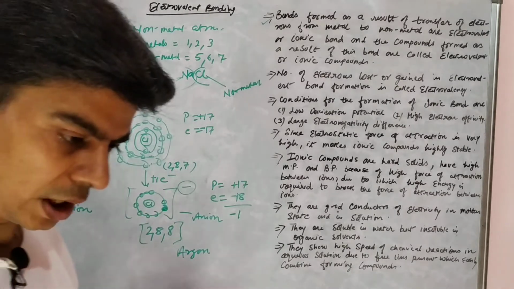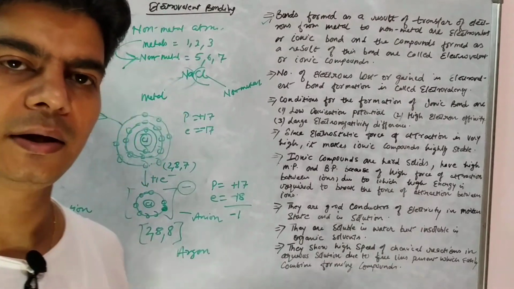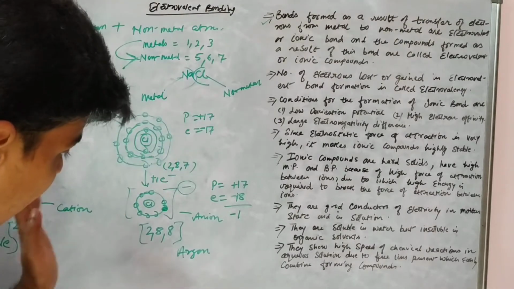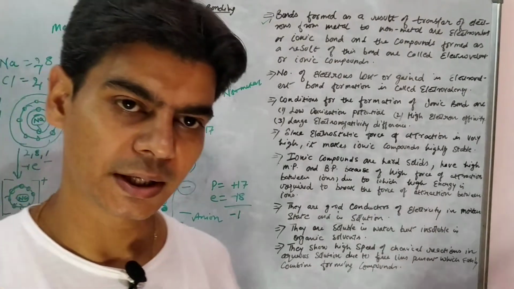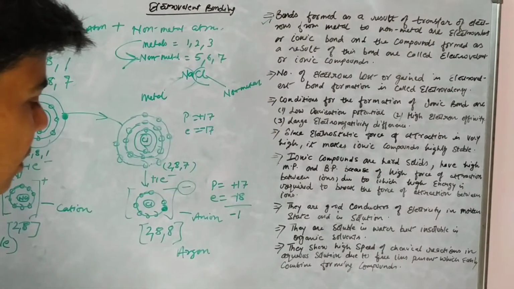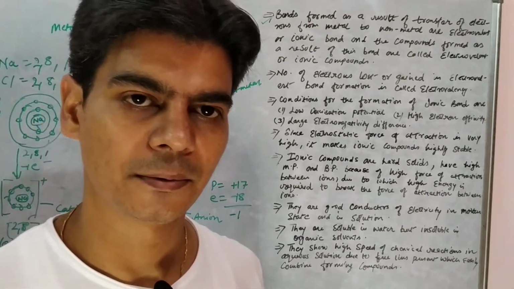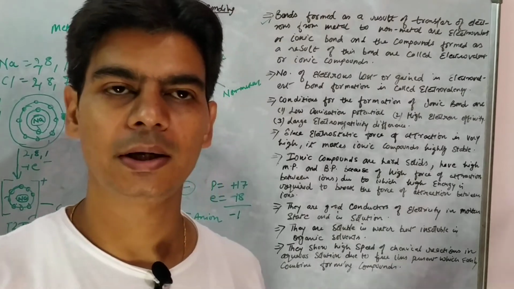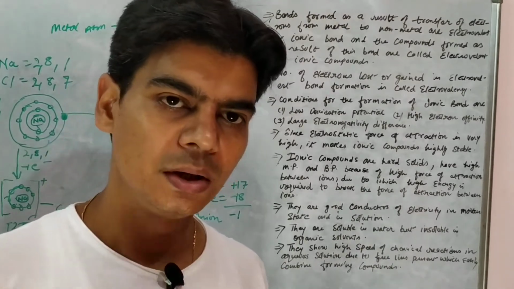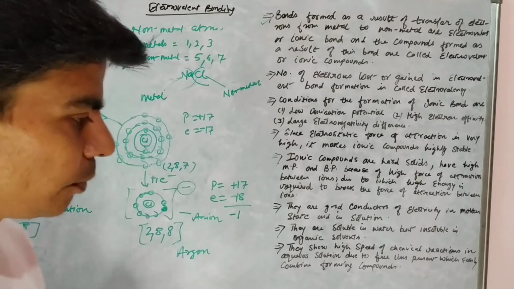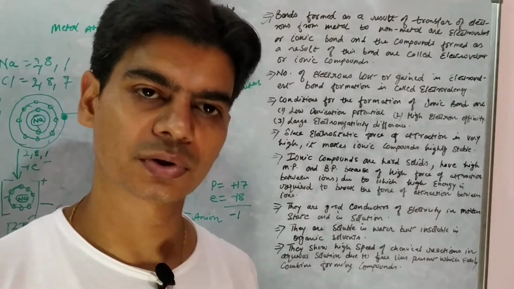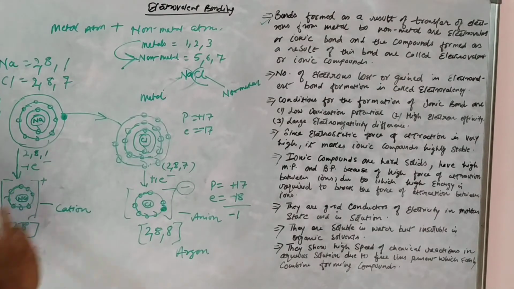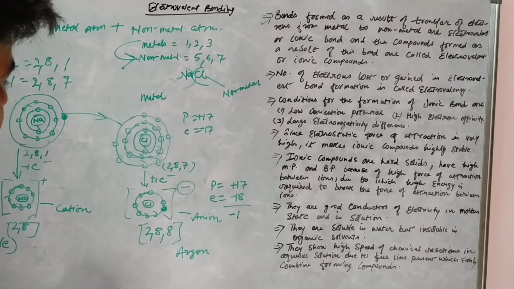And we know that there is high force of attraction between cation and anion because of opposite charges, right? And due to this high force of attraction between cation and anion, these electrovalent compounds are highly stable, right? It's very important because many times questions have been asked why electrovalent compounds are highly stable. So we'll write that electrovalent compounds are stable because of high force of attraction between cations and anions, or between negative and positive ion, right?